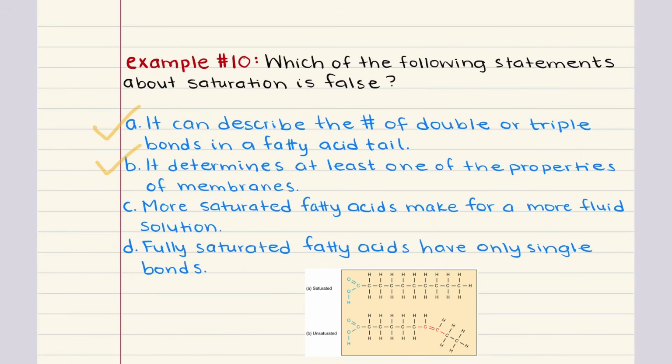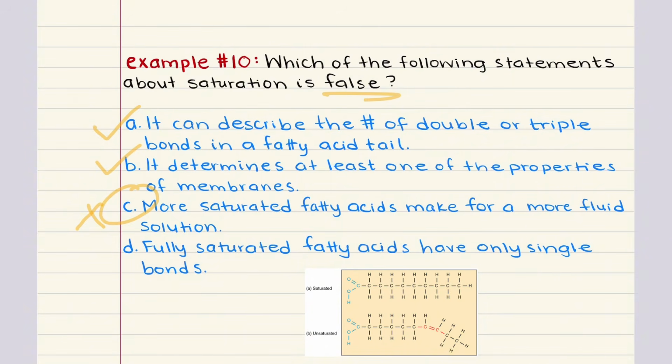Then C says more saturated fatty acids make for a more fluid solution. This is the false statement. Saturated fatty acids are straight and they pack closely together. That leads to less fluidity, especially in membranes. It is actually unsaturated fatty acids, which are going to contain kinks due to double bonds, that are going to disrupt tight packing and therefore increase fluidity. So this contradicts the correct understanding of membrane dynamics. It is why it's the false statement and the correct answer for problem 10.